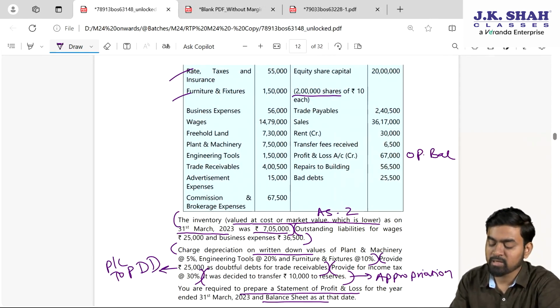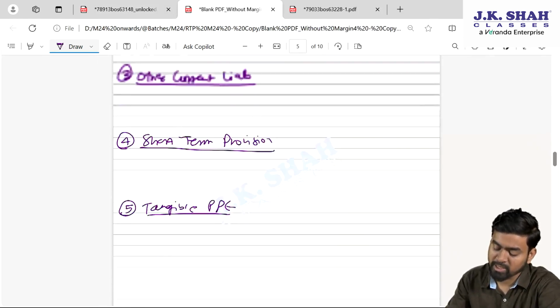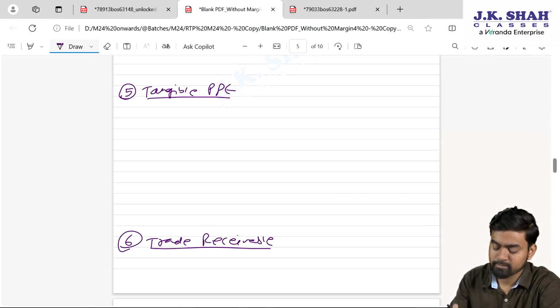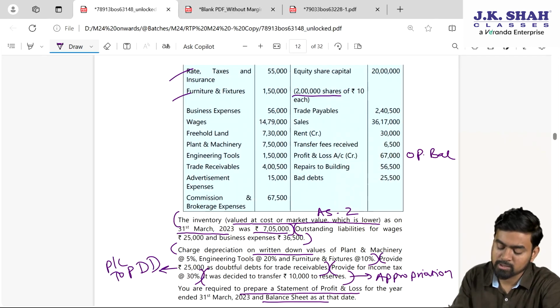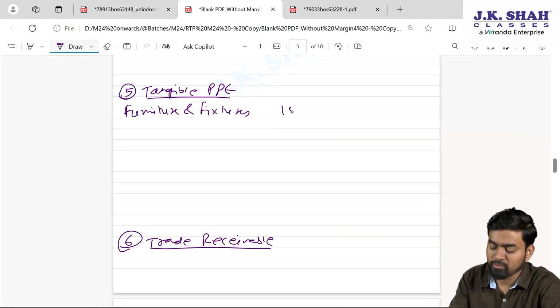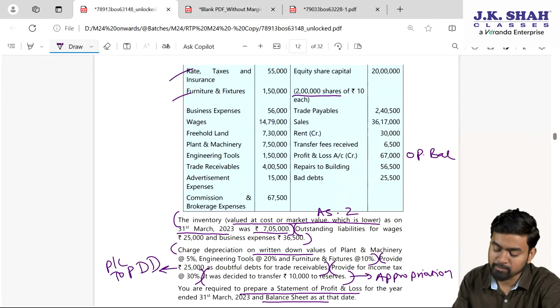Next one, furniture and fixtures, 1,50,000. So your tangible asset, furniture and fixtures, the amount given in the inner column 1,50,000. From this we will subtract depreciation whenever we come to know.